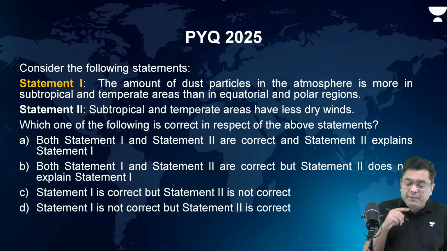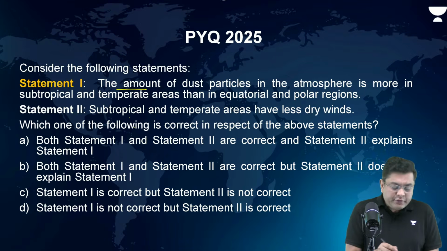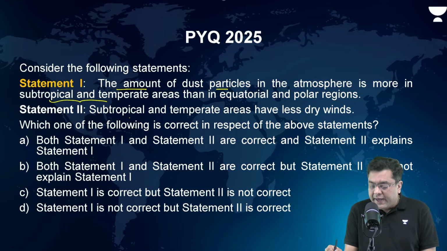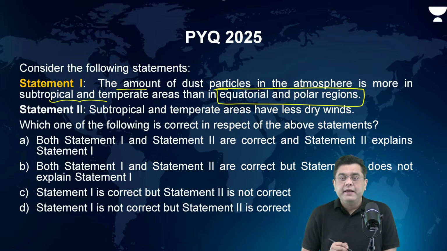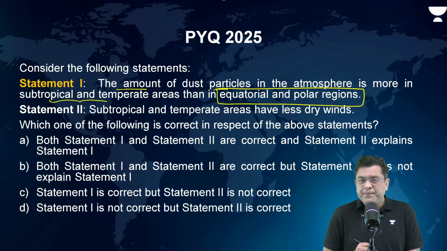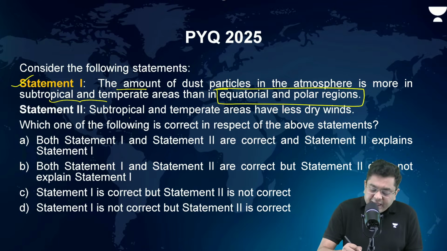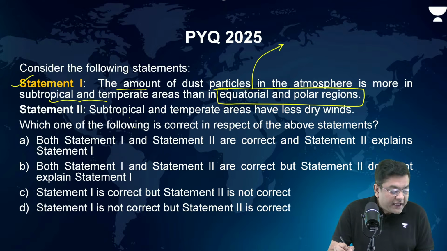In this question, statement 1: the amount of dust particles in the atmosphere is more in subtropical and temperate areas than in equatorial and polar regions. Is the statement correct? The answer is yes. Why? Because in the equatorial regions, you have the case of rising air.